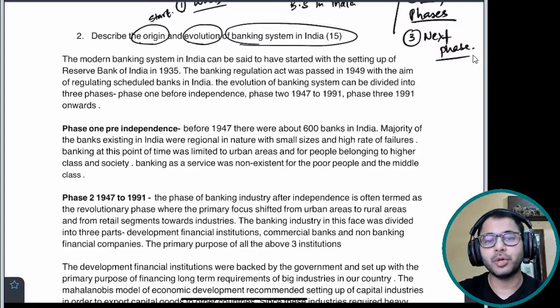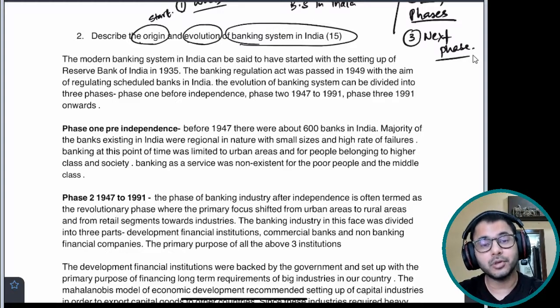Think from the examiner's point of view. What would interest the examiner more? Writing about the evolution of money or writing about the evolution of modern banking system? Of course, writing about the evolution of modern banking system, how it all started, and the most important point or most important event in the modern banking system is what? Setting up of RBI. So, starting up with that, think from the examiner's point of view simultaneously and pick out the most important point that you feel can grab his attention. Important, grabbing attention at the same time.